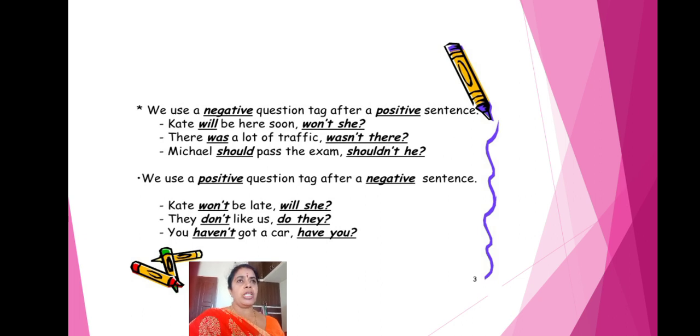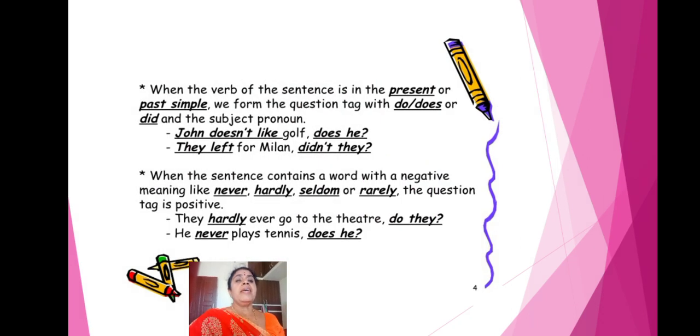Understood, children? So next, when the verb of a sentence is in the present or past simple, already you have learned the tenses, isn't it? When the verb of the sentence is in the present or past simple, we form the question tag with do, does or did and the subject pronoun.